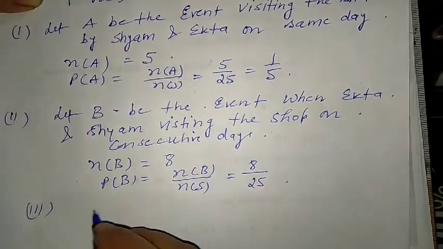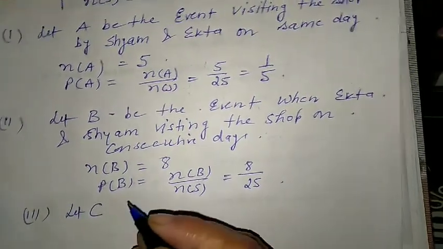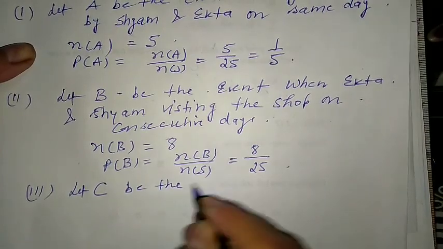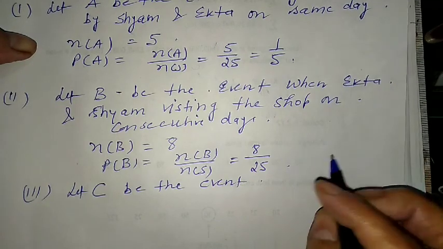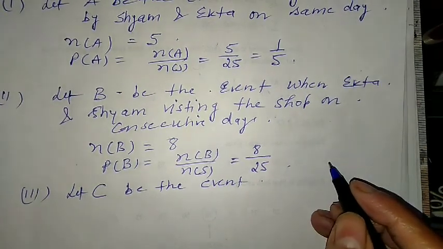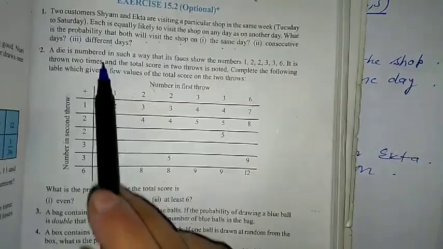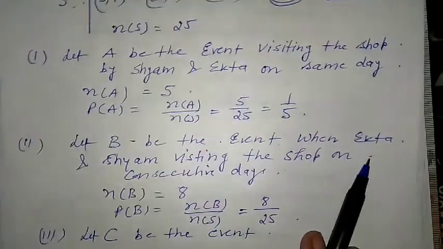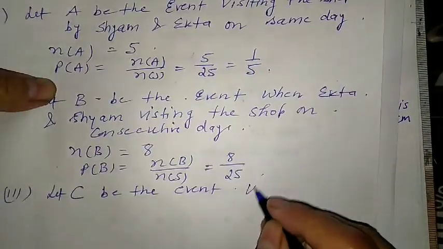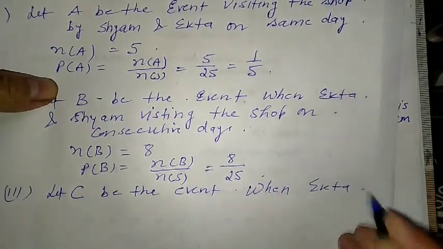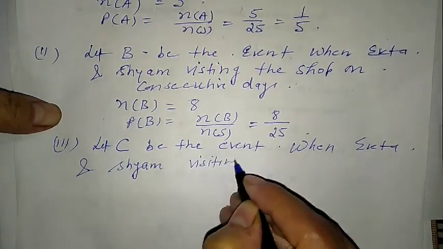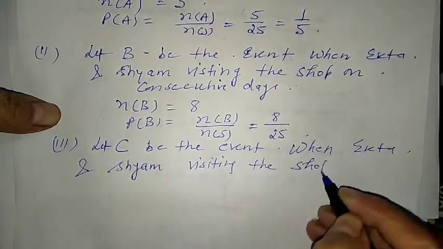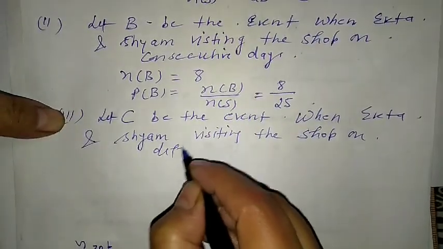Now the third one, C. Let C be the event when Ekta and Shyam visit the shop on different days.